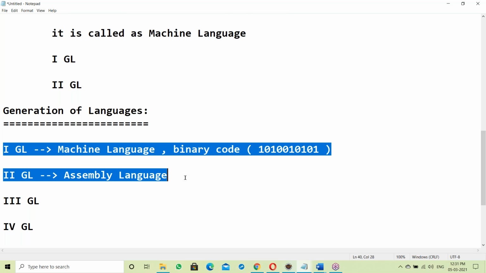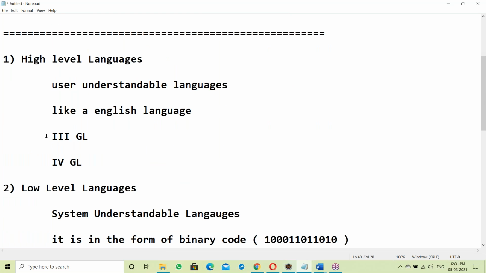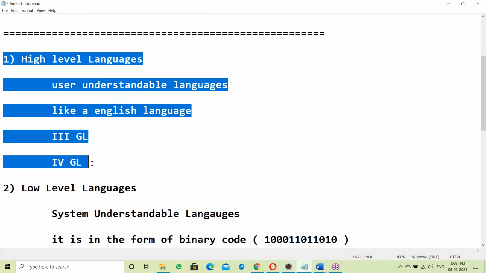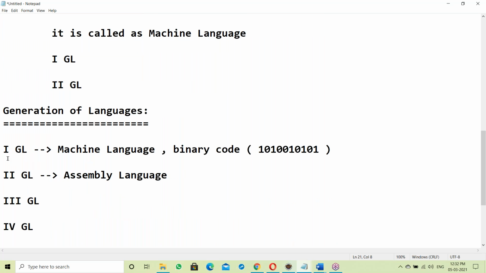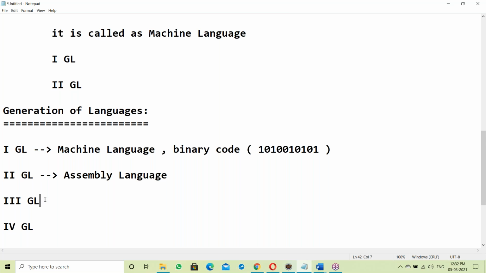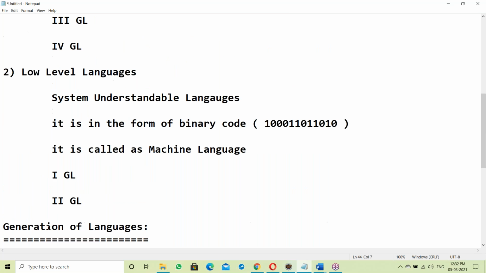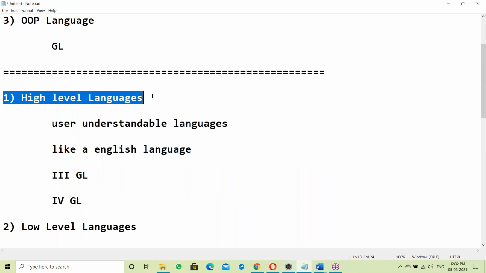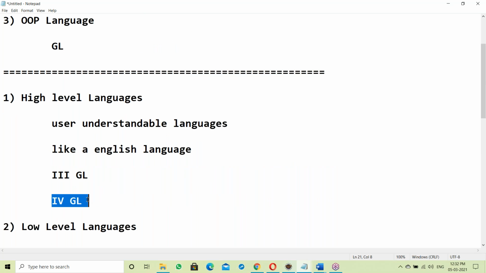Next, high level languages: third and fourth generation. C language, C++, Java, Python, all are high-level languages. First and second generation is low-level language. Third generation and fourth generation are high-level language. Java is a high-level language that comes under the fourth generation.